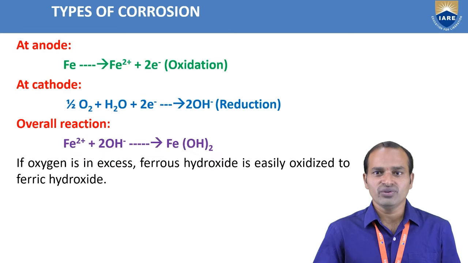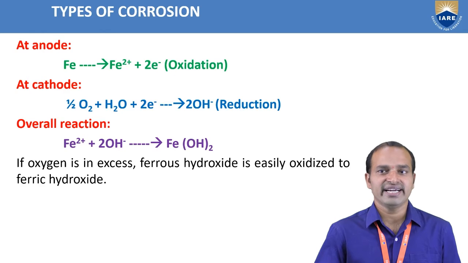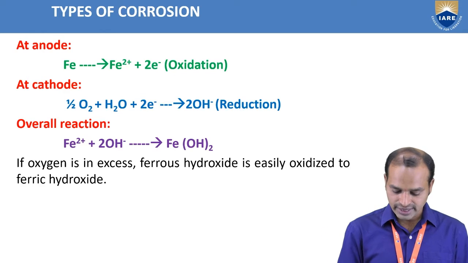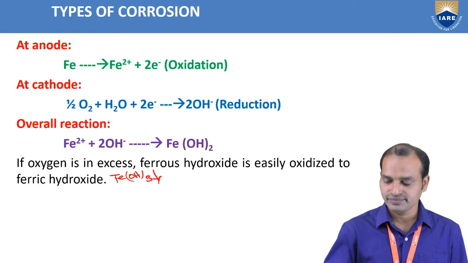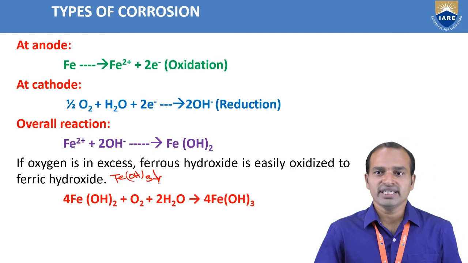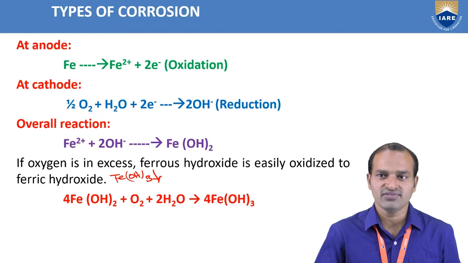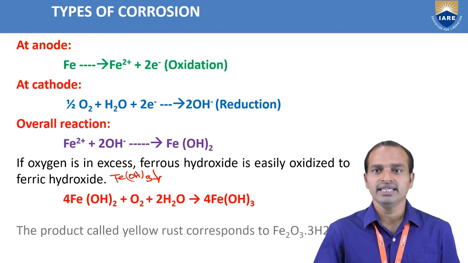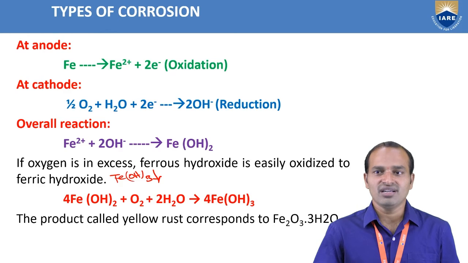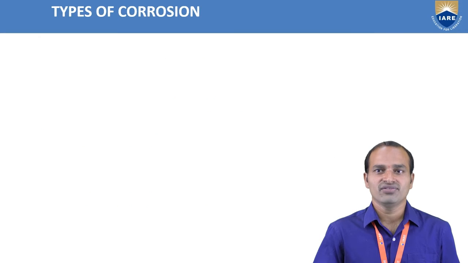If oxygen is in excess, ferrous hydroxide is easily oxidized to ferric hydroxide, that is Fe(OH)3. Fe(OH)2 reacts with oxygen and more water, forming ferric hydroxide. The product is called yellow rust, Fe2O3·3H2O. That is the rusting of iron formula.